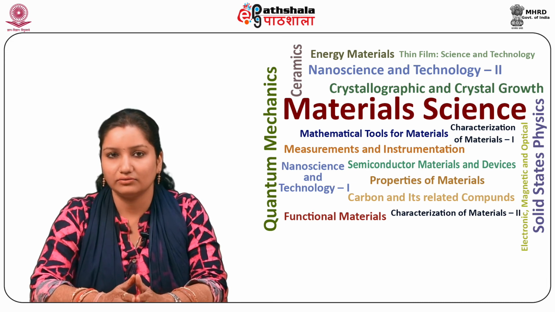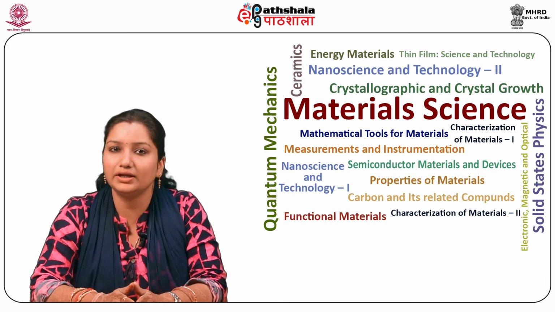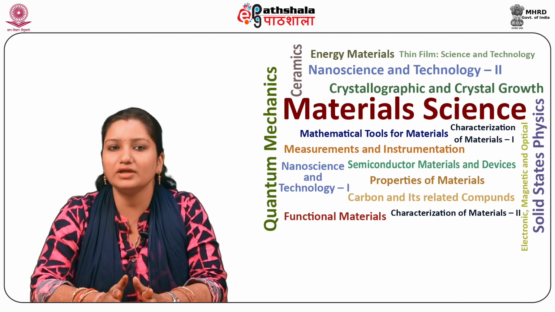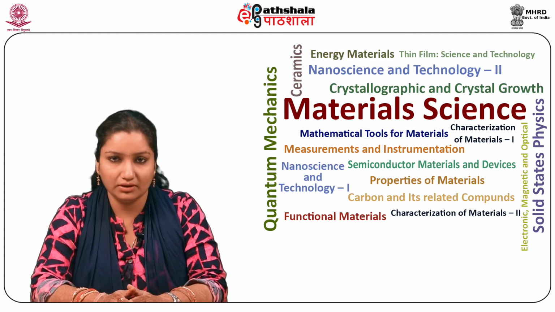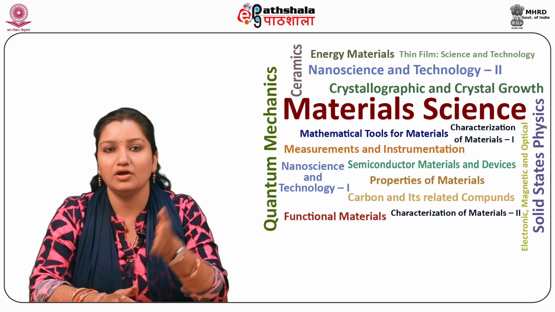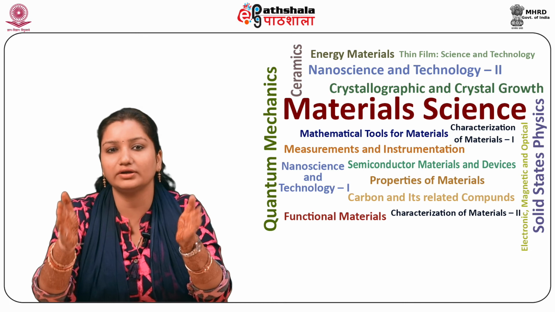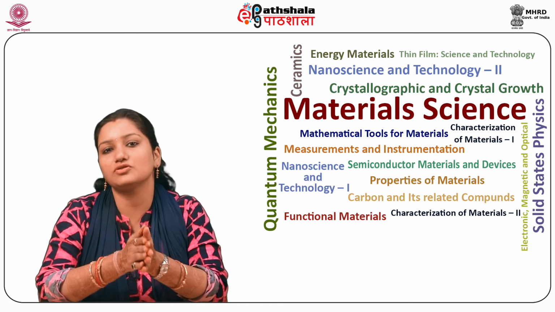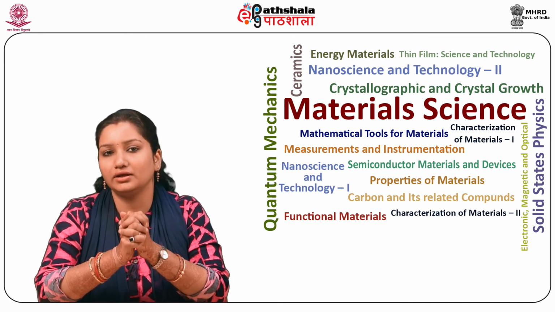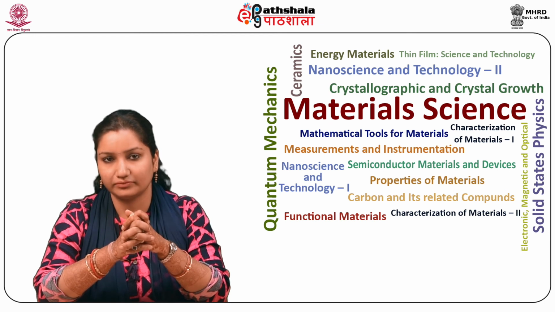Lead titanate, which is written as PbTiO3, is a very well-known perovskite material that changes its phase from non-ferroelectric cubic to ferroelectric tetragonal at a temperature of about 490 degrees Celsius.